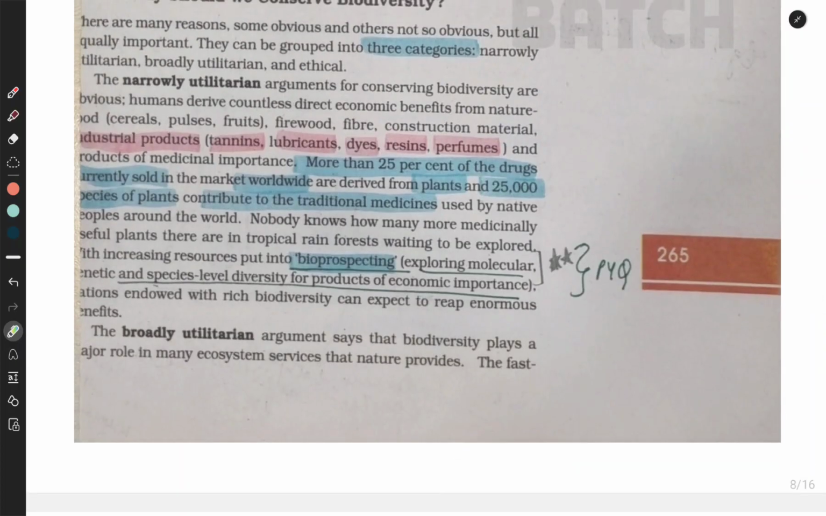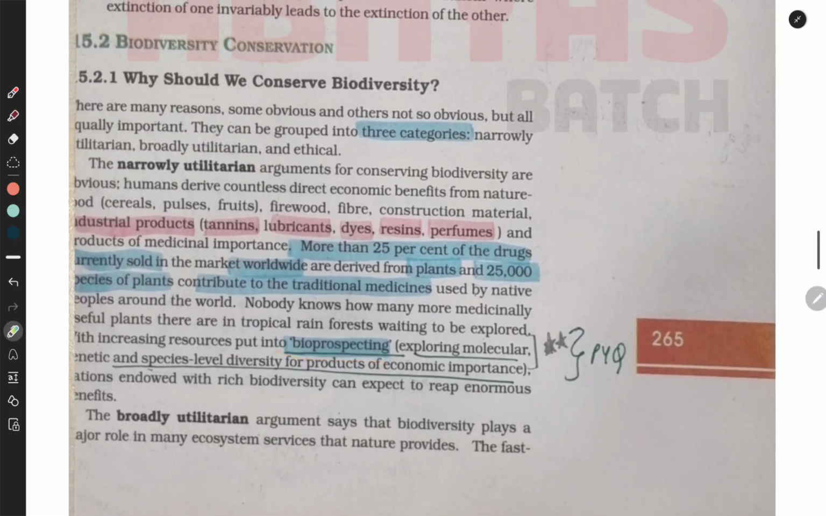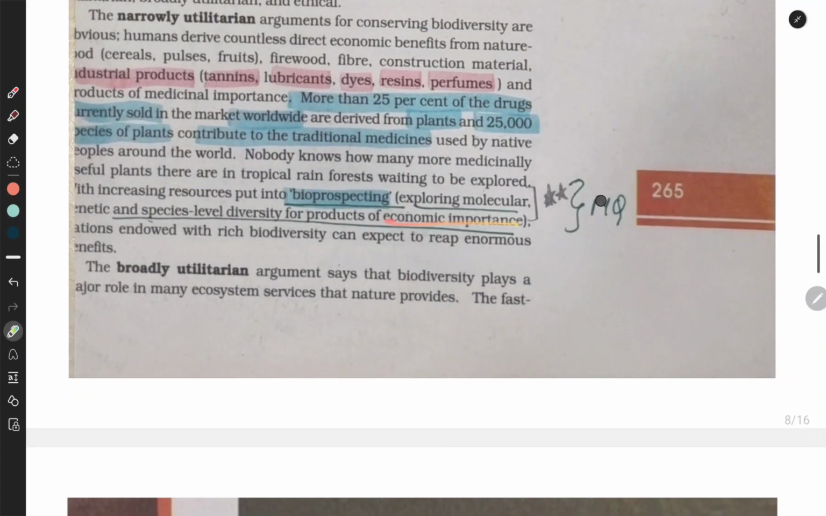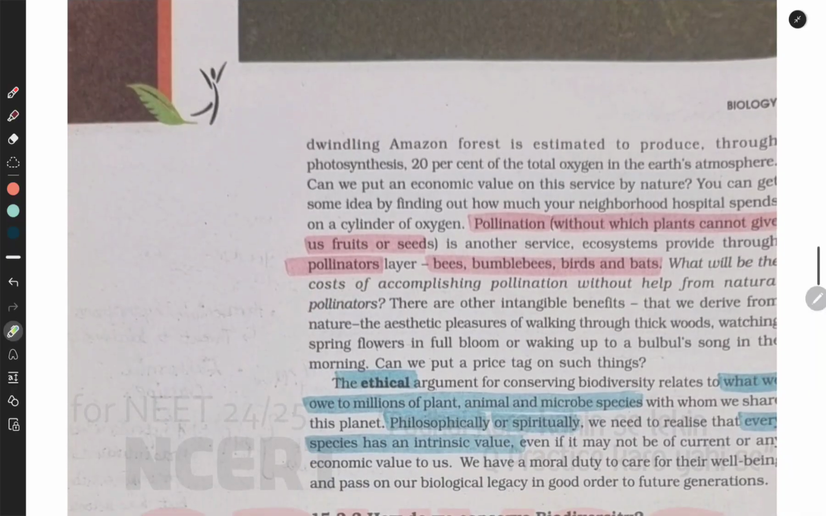Narrowly utilitarian gives us some economic benefits. Okay, economic benefits, so we will remember narrowly utilitarian. Here also it is important to know what bioprospecting is. It is exploring molecular, genetic, and species level diversity for products of economic importance. And for broadly utilitarian arguments, it means that in a larger perspective, like photosynthesis, pollination.